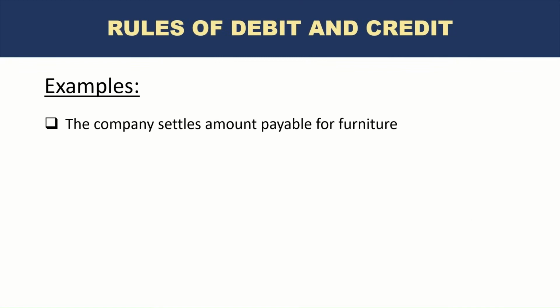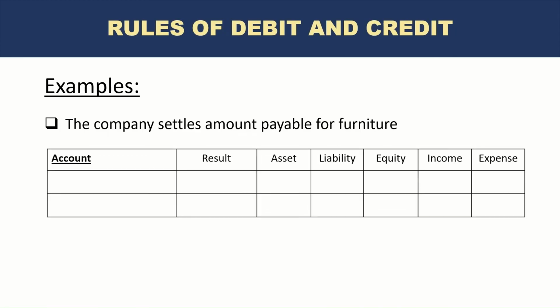The company now settles the amount payable for furniture. Okay, so naturally we recorded the liability last time. Now the company has to settle that amount. So there will be another entry at this point. This is a financial transaction. So what are the accounts now being impacted? Well, first there will be the accounts payable that we recorded previously, that $10,000 that was a credit to accounts payable. Now it will be reversed. Okay, so accounts payable is now decreasing because in the last entry it increased. Now we are settling it, so it's going back to zero, so it's decreasing.